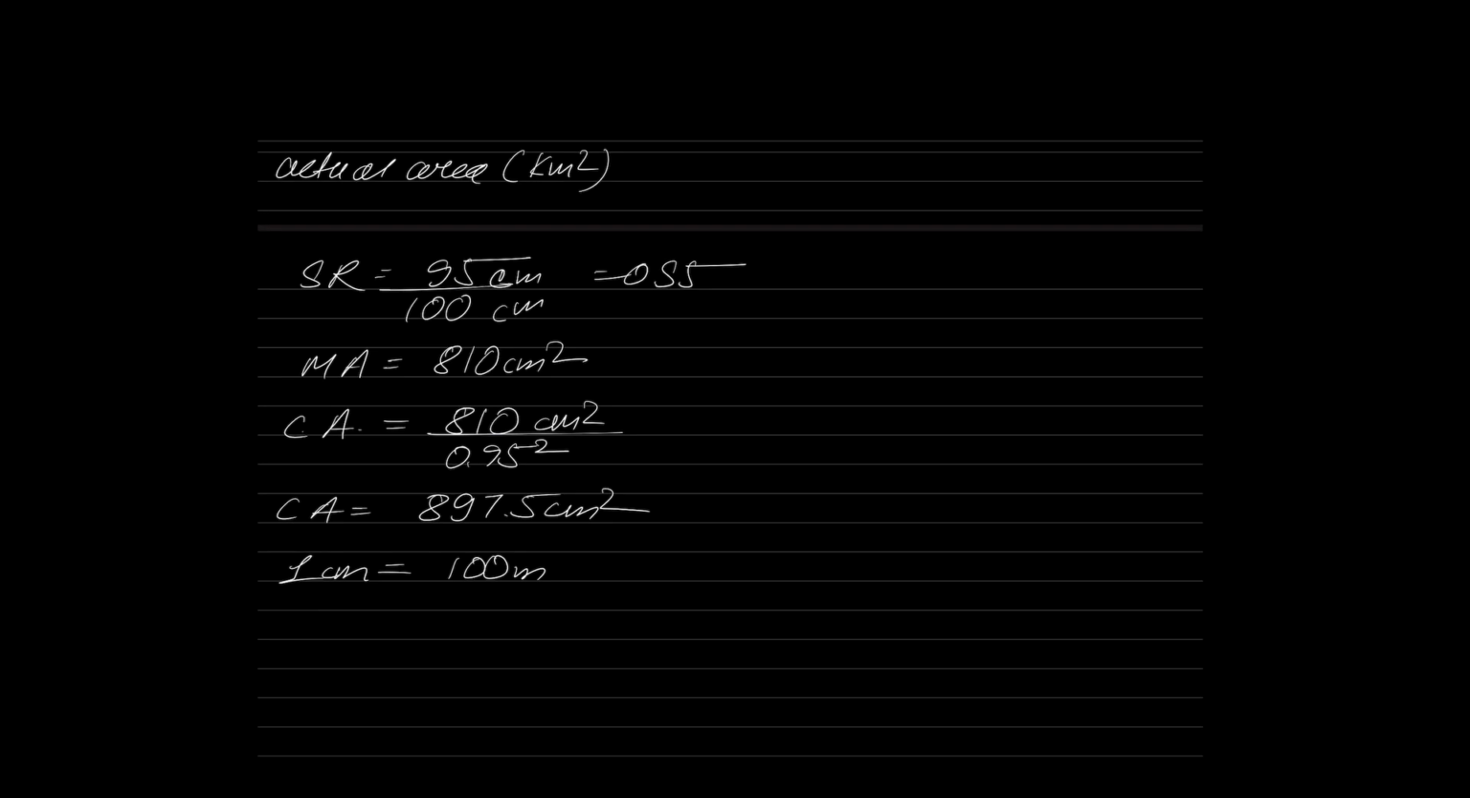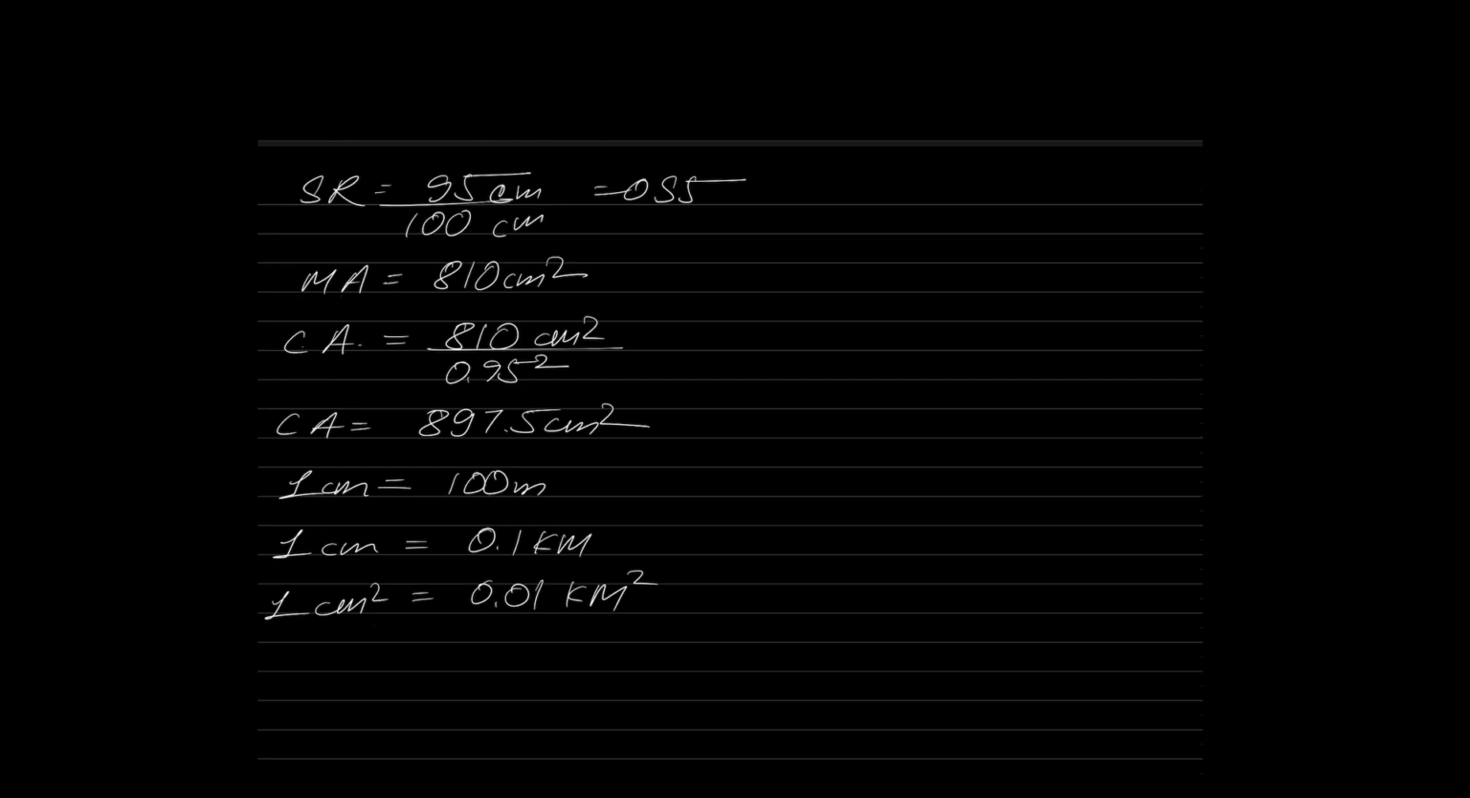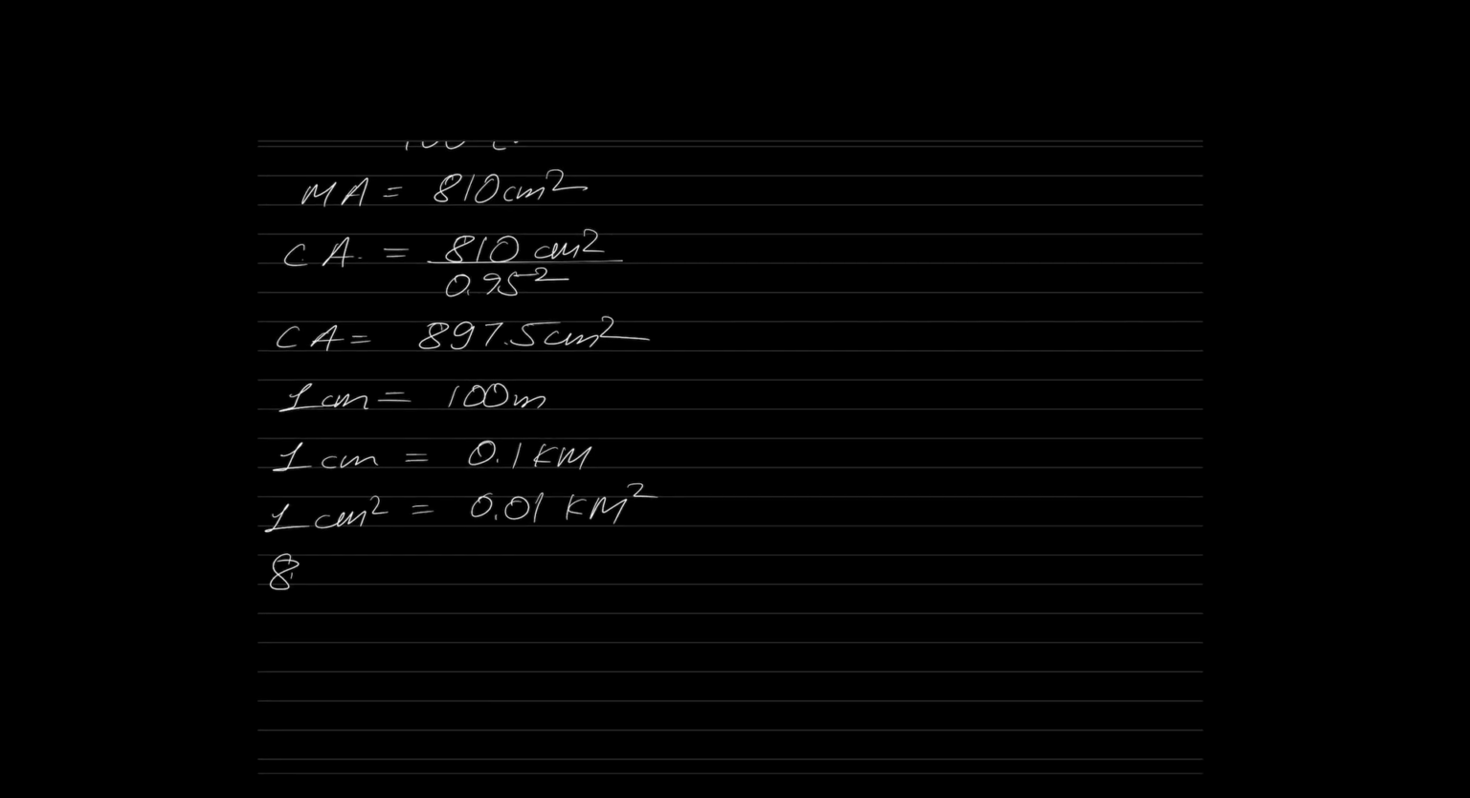So if every 1 centimeter is representing 0.1 kilometer, every 1 centimeter square will represent what? 0.01 kilometer square. Then 897.5 centimeter square will represent what? 0.01 into 897.5 kilometer square. That will come out to be 8.975 kilometer square. So now, yes, that is the correct answer. Option C. Correct answer is option C. So this is the easiest way of converting the unit. If you are comfortable with this, you can solve problems at very greater speed.